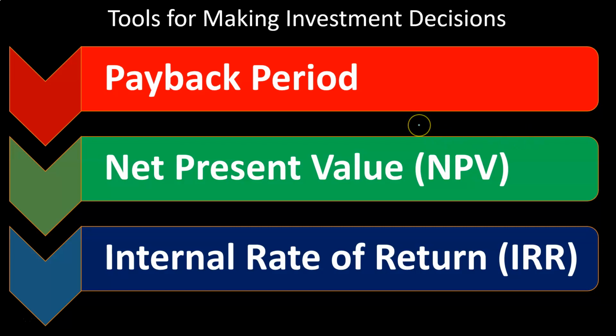However, for book problems, note that the payback period is often used to contrast the limitations of something that doesn't use the time value of money with the calculations that do. So when you see book problems comparing payback period and net present value and internal rate of return, they're oftentimes going to be accentuating the problems with the payback period. It doesn't mean the payback period is a bad calculation.